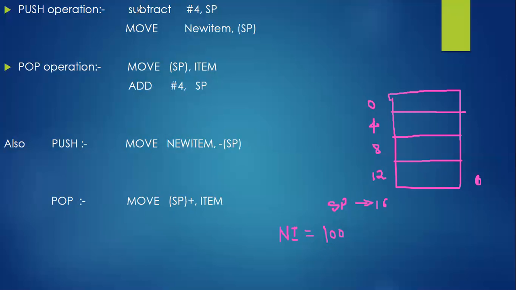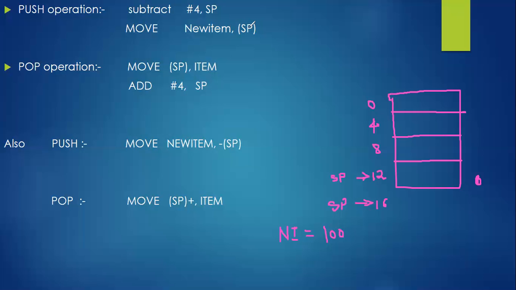If I want to perform a push operation for this empty stack: subtract #4, SP. If I perform this, SP was pointing to 16 exactly, so 16 minus 4, it will be pointing to 12 now, right? SP is pointing to 12 now. This is how we are updating our stack pointer. Next: move new item, comma, SP within a bracket. Observe it carefully.